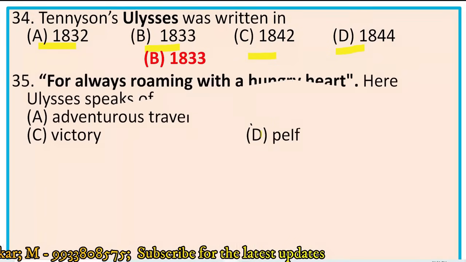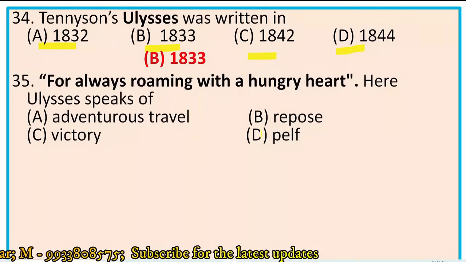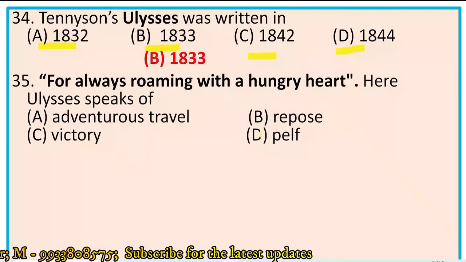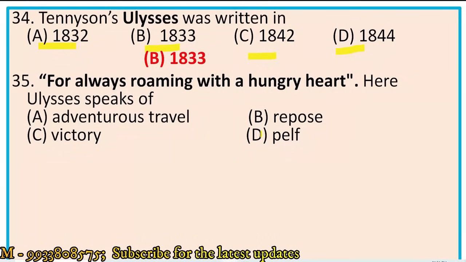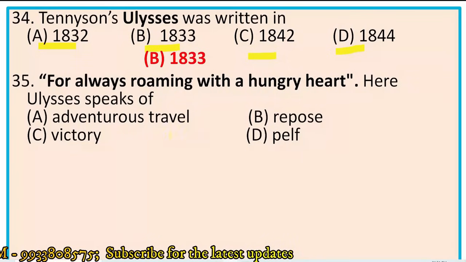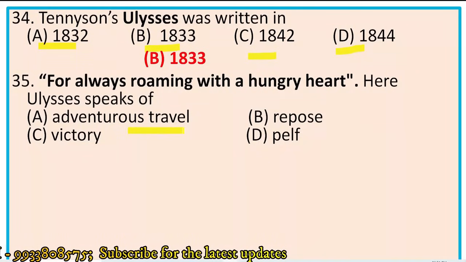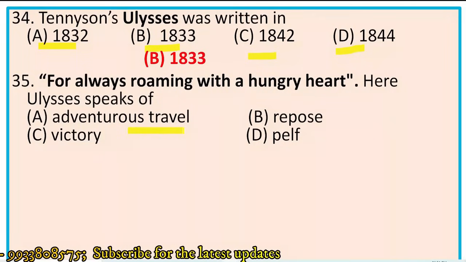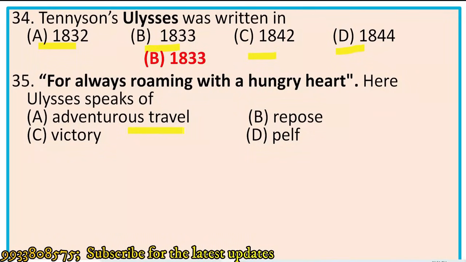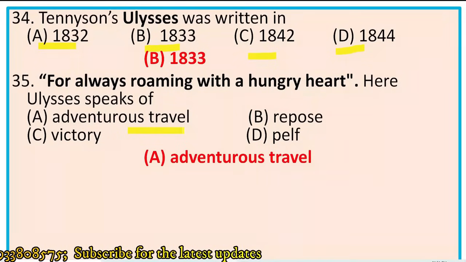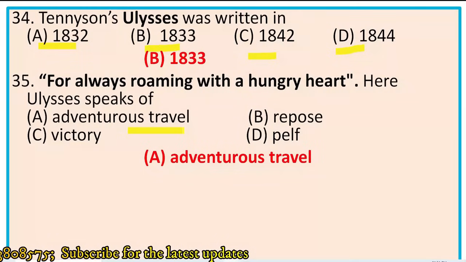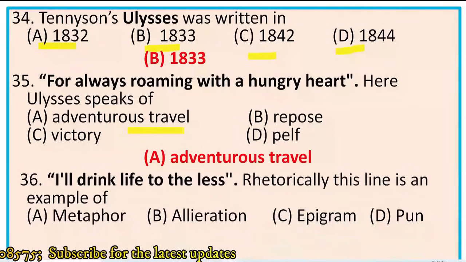Next, question number 35. For always roaming with a hungry heart. Here Ulysses speaks of his adventurous travel or quest for travel and adventure, not repose, pelf or victory. So the right option is A, adventurous travel, because Ulysses was hungry to gain new adventure and new knowledge.